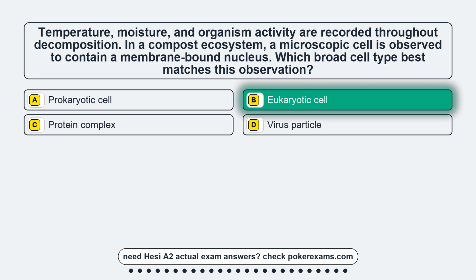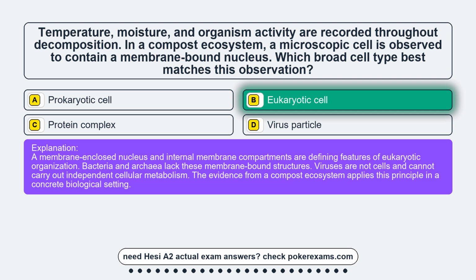The correct answer is option B, eukaryotic cell. A membrane-enclosed nucleus and internal membrane compartments are defining features of eukaryotic organization. Bacteria and archaea lack these membrane-bound structures. Viruses are not cells and cannot carry out independent cellular metabolism.